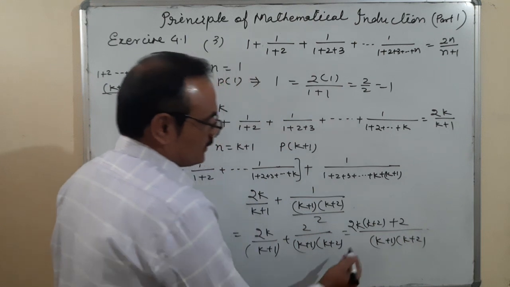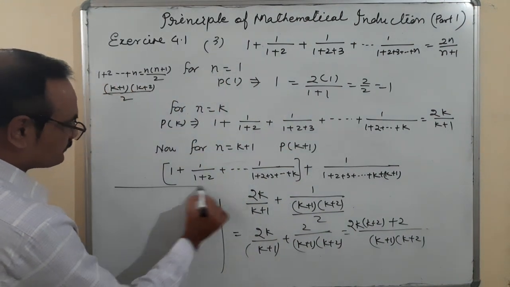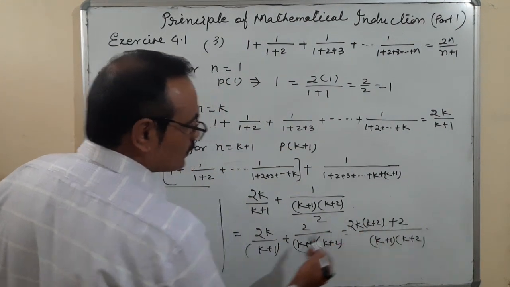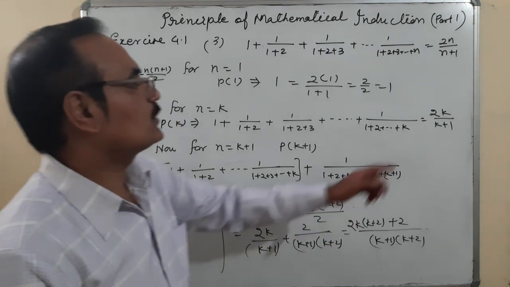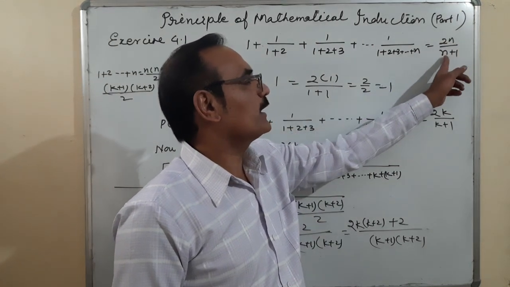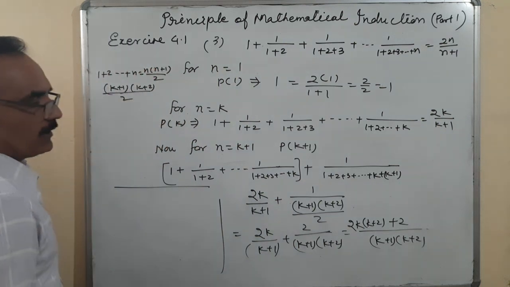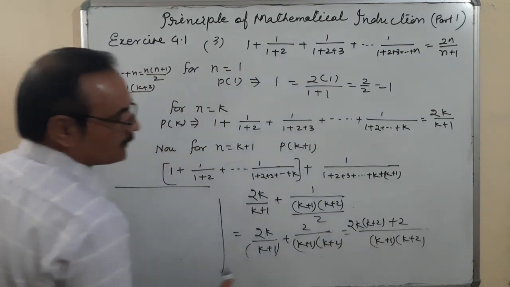Okay, so that means we want to create here 2 into k plus 1 upon k plus 2. Here I will take 2 common.